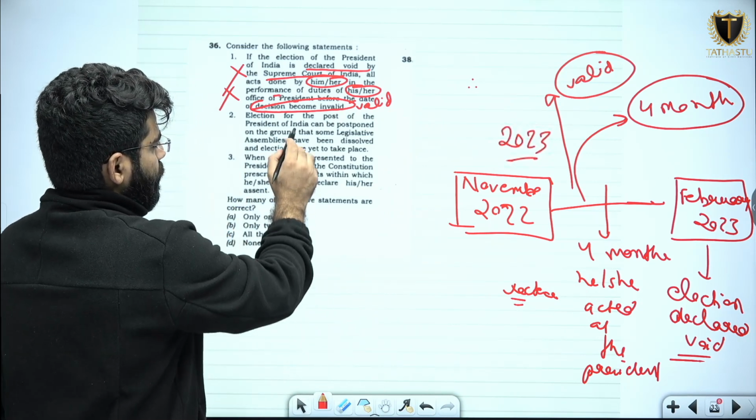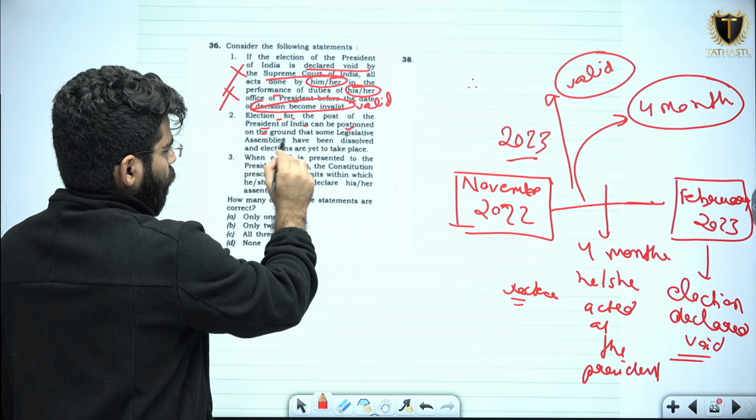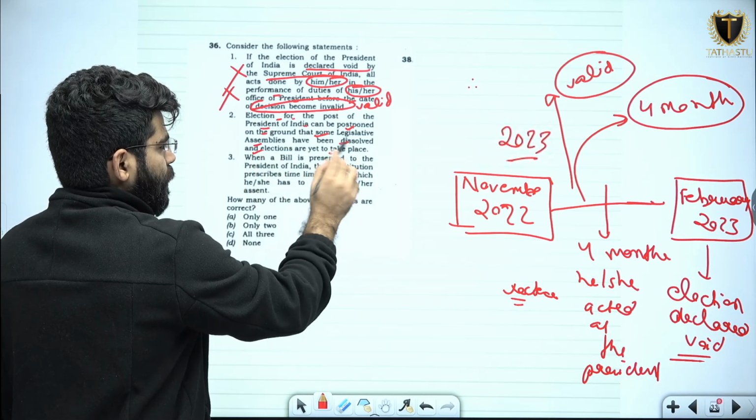Statement 2, election for the post of the president of India can be postponed on the ground that some legislative assemblies have been dissolved and elections are yet to take place.